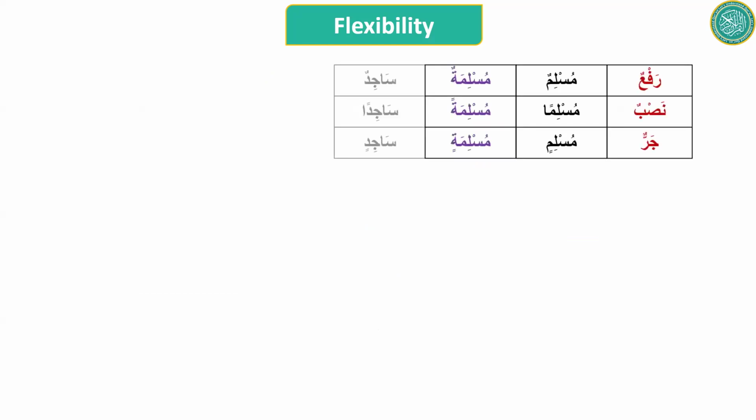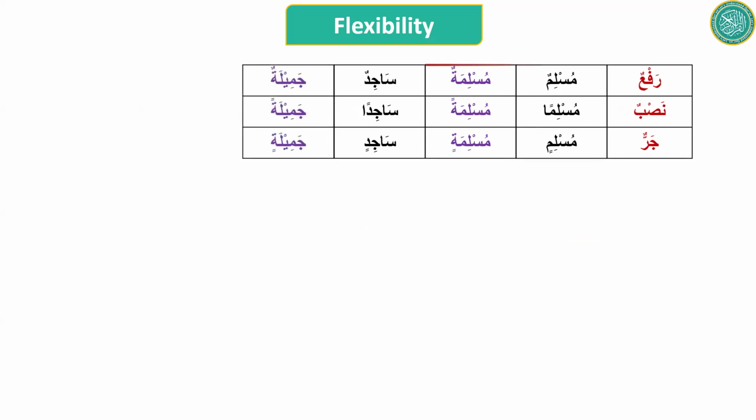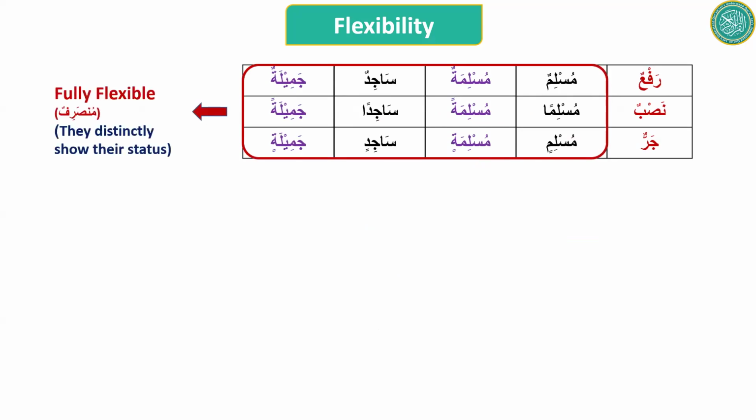Like these types of words, Muslimun, Musliman, Muslimin, Muslimatun, Muslimatan, Muslimatin, where the three statuses, Rafa, Nasab, and Jar, are distinct. It's very easy to tell. They're different from each other. They're called fully flexible. So no problem. You can use a table here. Table is fully applicable here.